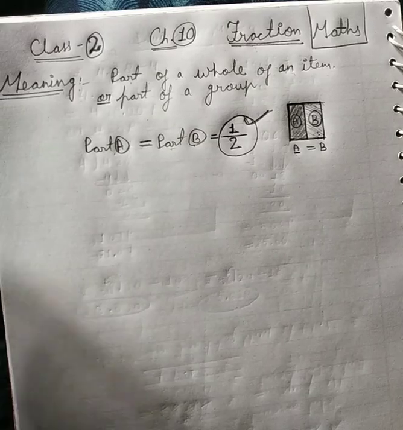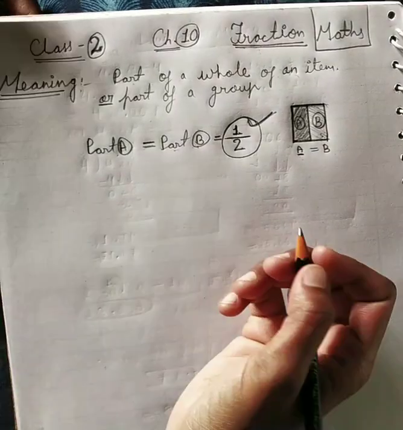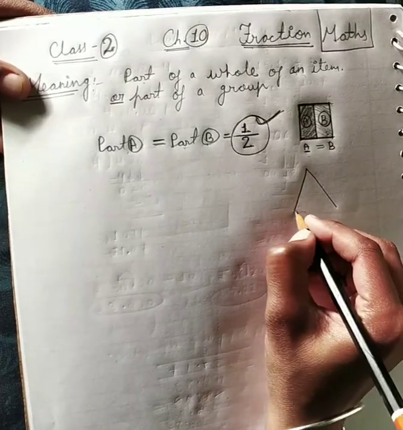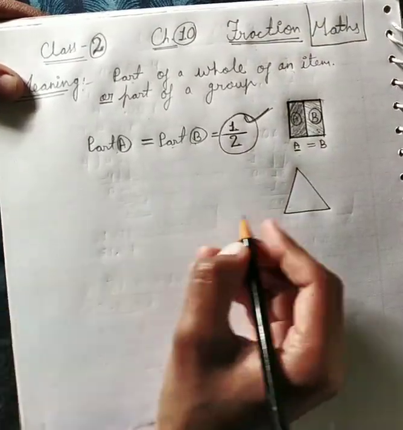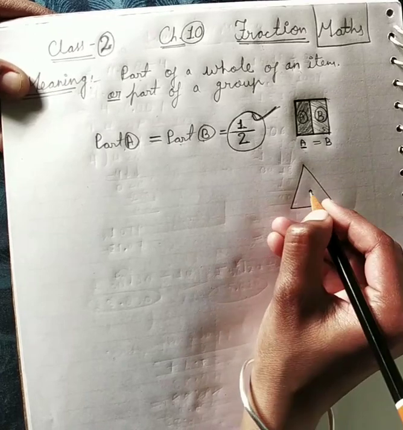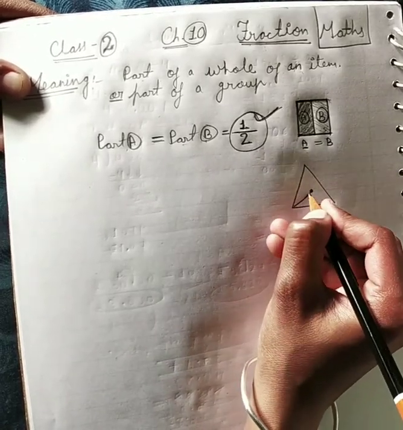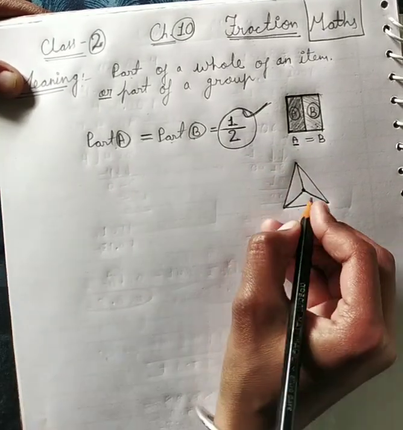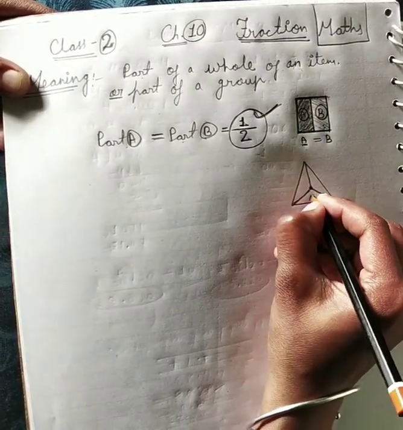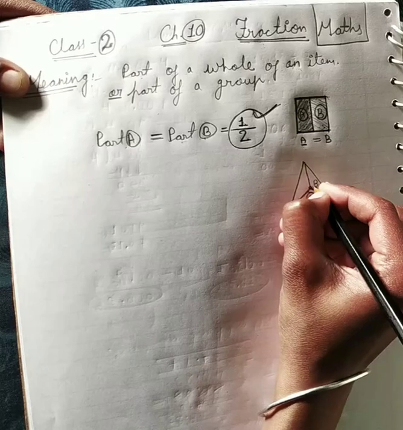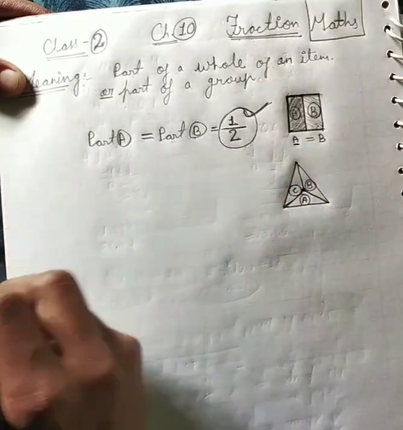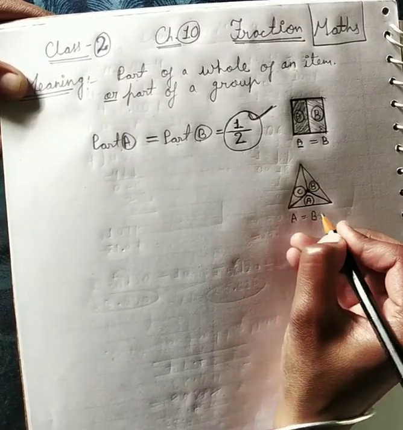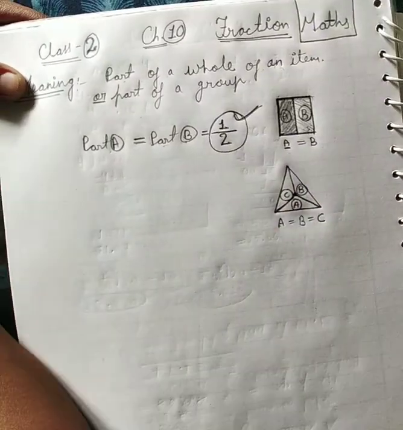Alright, let's see a few more things. If I say this is a triangle, let's divide it into 3 equal parts. This is a triangle, and here we divide it into 3 equal parts: part A, part B, part C. Suppose all 3 parts are equal.